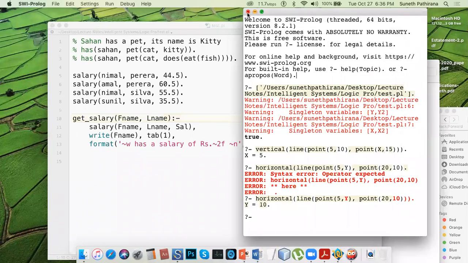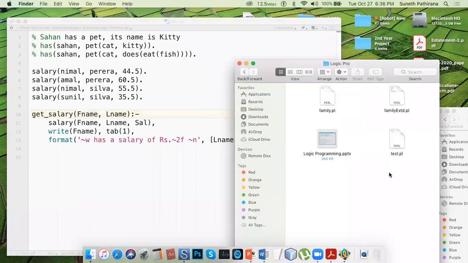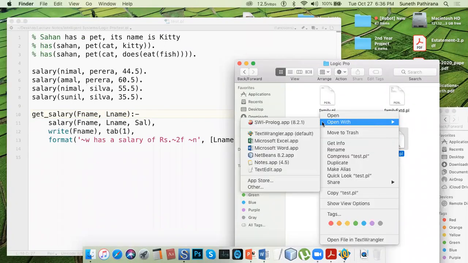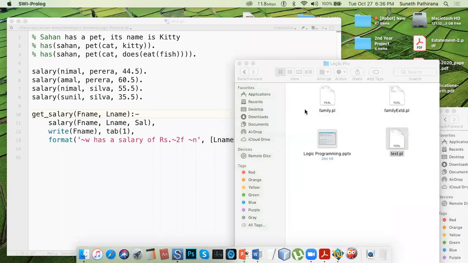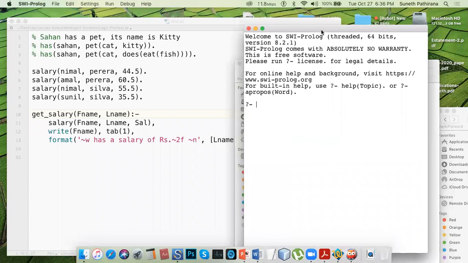Okay. We will compile. Okay, true. Even without warnings, that could compile.